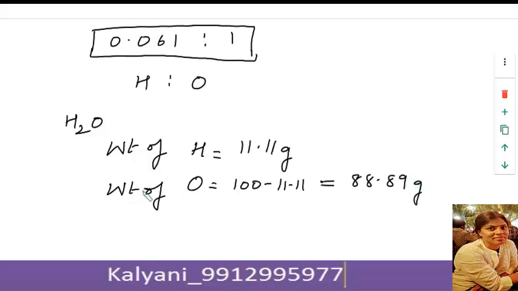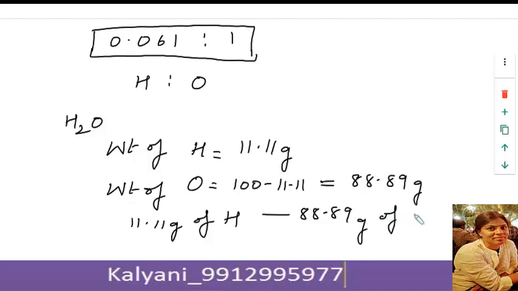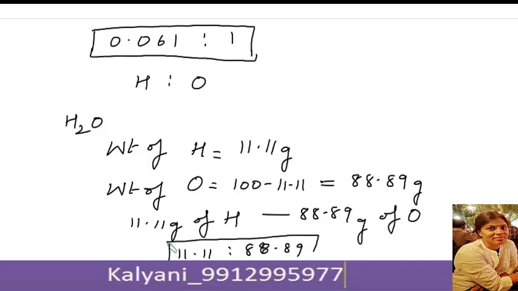Therefore, 11.11 gram of hydrogen requires 88.89 grams of oxygen. So hydrogen and oxygen have combined in the ratio 11.11 is to 88.89.